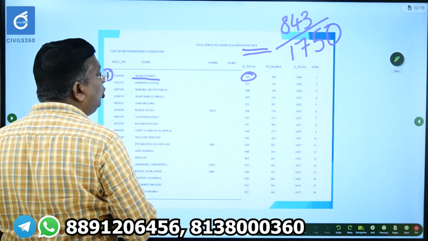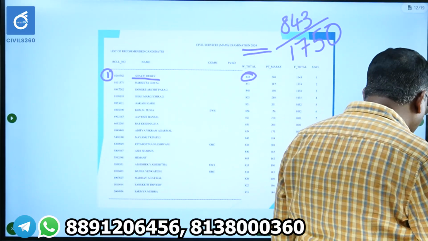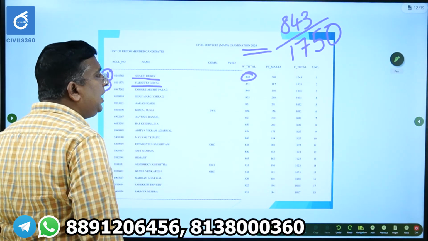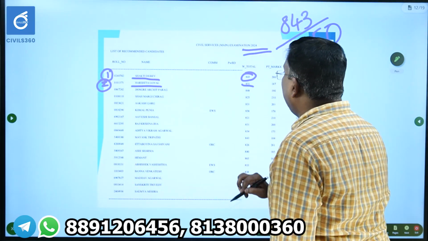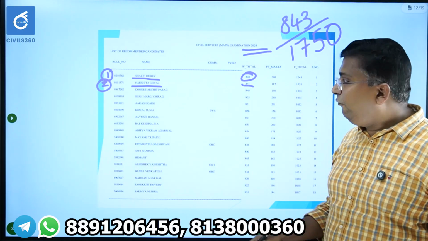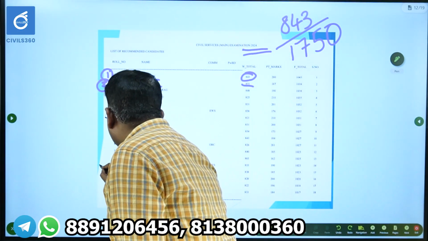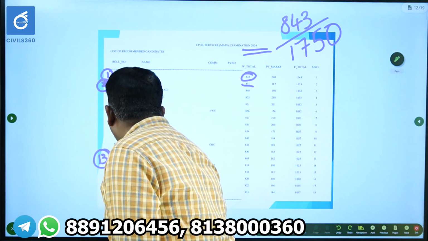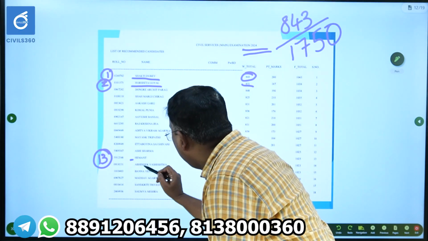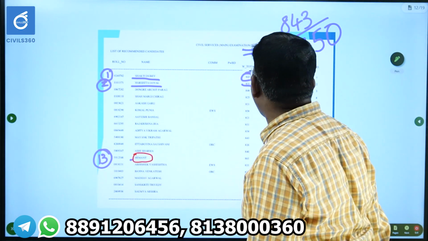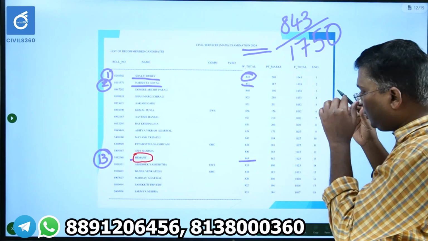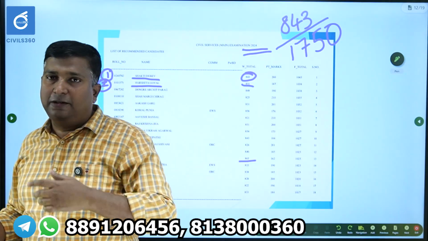Shakti Dubey got 843 marks in mains. Harshita Goyal, second rank, got 851 marks. See, the second rank holder got more marks in mains than the first rank holder. Now, a very interesting thing: the 13th rank holder, Hemant, is the mains topper. He got 863 marks, 20 marks more than the first ranker.